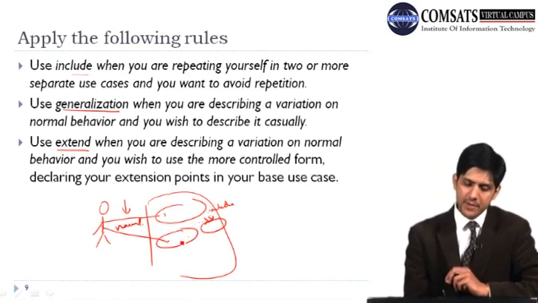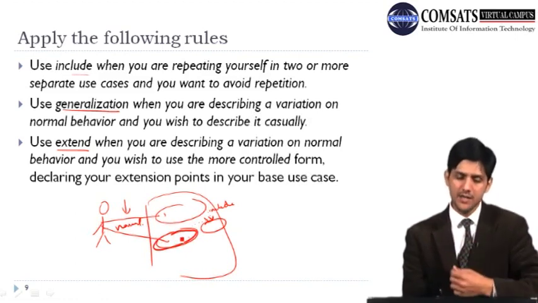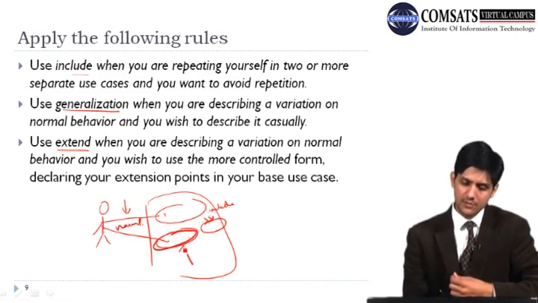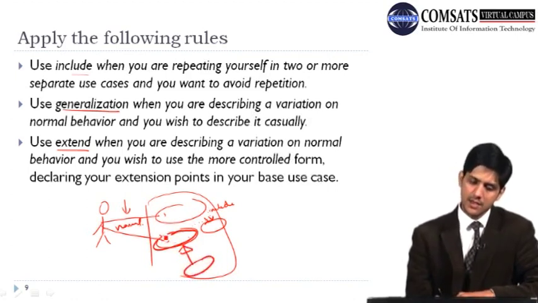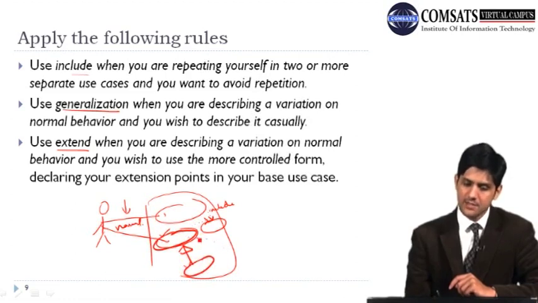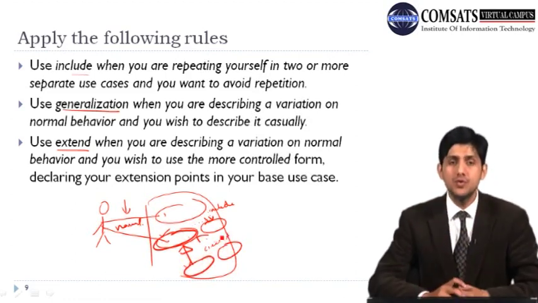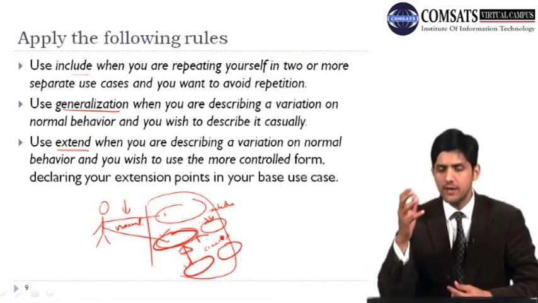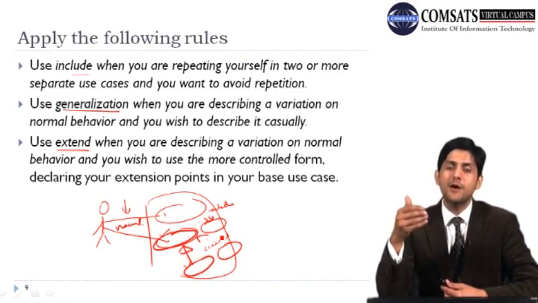But let's say that this base use case has some functionality, but it is building on some base use case. So it is building on the functionality that was here. So we are saying, okay, it is doing this, but it also has this functionality. Or similarly, we can also show the extend relationship. We can say that this particular use case will be extended at a certain point. So there are different kinds of interactions that we can use to identify different kinds of behavior of the use cases.